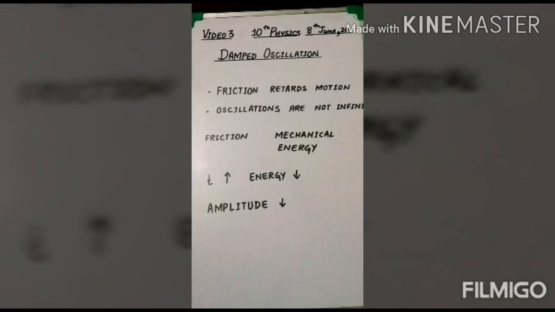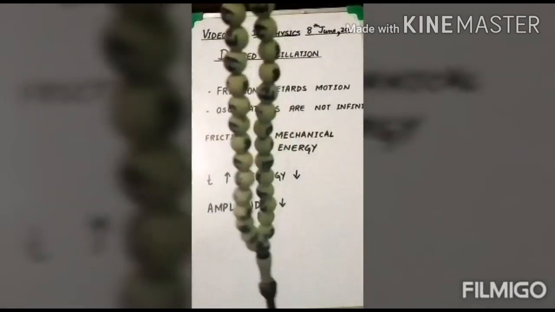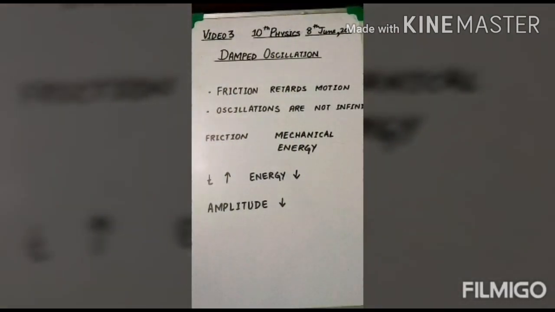Let me show you one example. One thing you should note, this is not the exact system which is executing simple harmonic motion, but it is vibrating. You can see that I am using this.